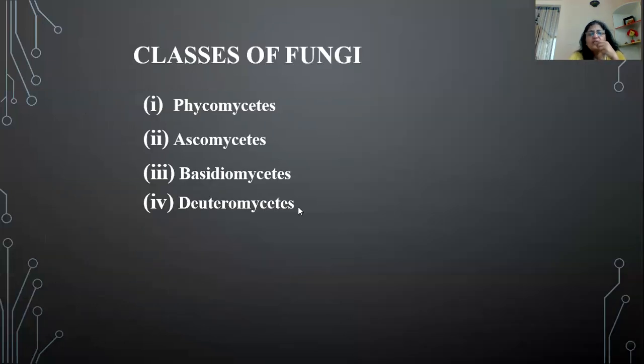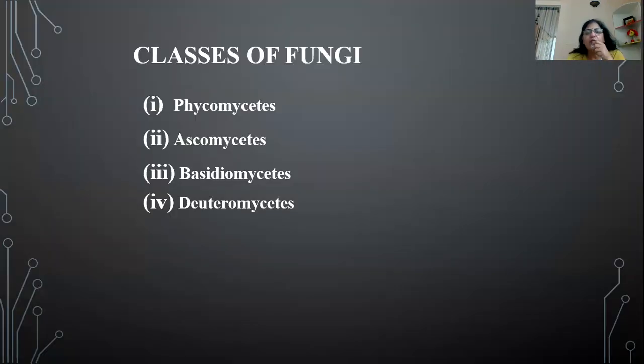There are four classes of fungi: Phycomycetes, Ascomycetes, Basidiomycetes, and Deuteromycetes. So let's discuss one by one in detail the fungal classes. Let's discuss first the first class, Phycomycetes.